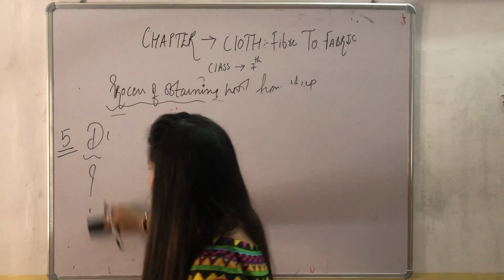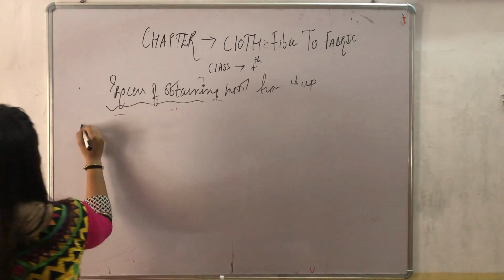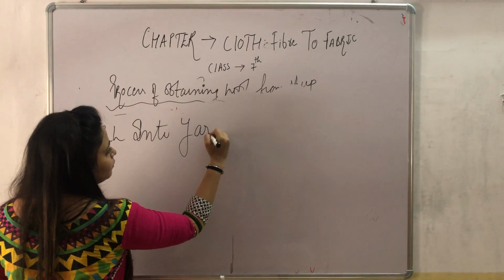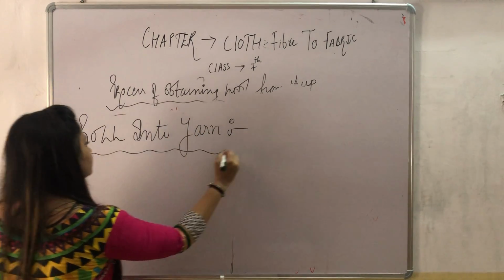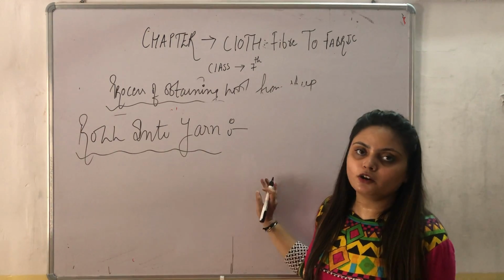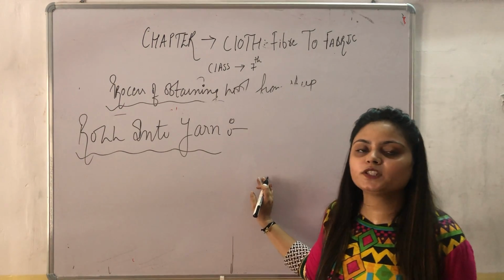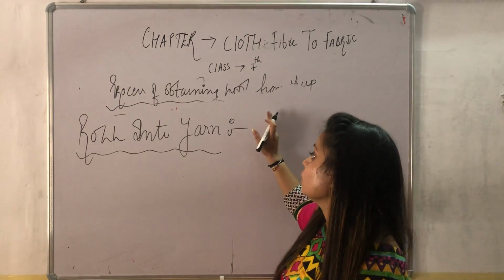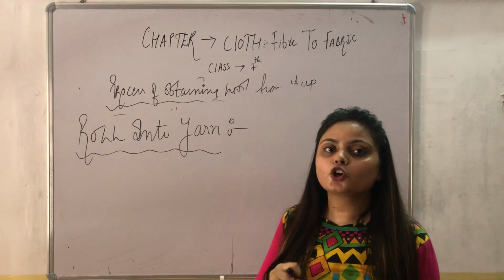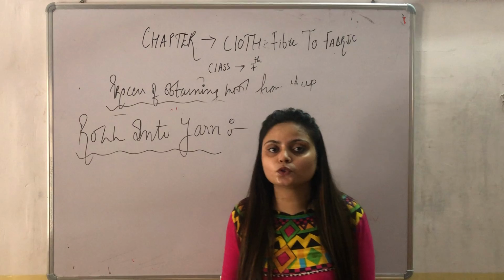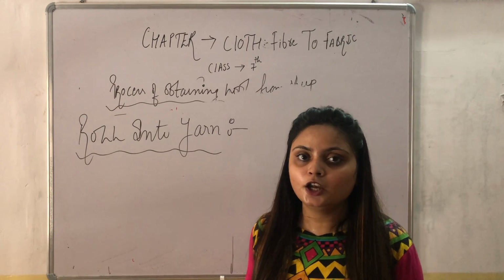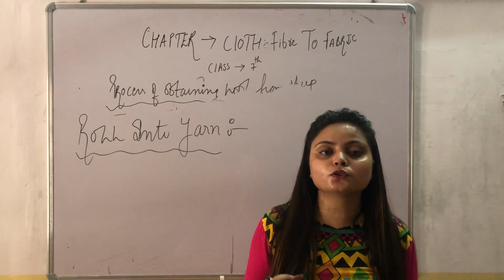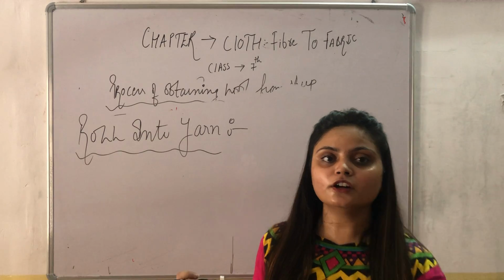Now the end process is rolling into yarn. Firstly we remove the first layer of the sheep and then we wash it. After that we separate the different textures and then remove the burr by picking. So the process which brings it into fine quality is rolling into yarn. We comb the hair and get it into fine quality so that we can use it for different purposes. Because fine quality is also available in different forms, but we have to roll it into yarn so that it can be used for different purposes and different activities.